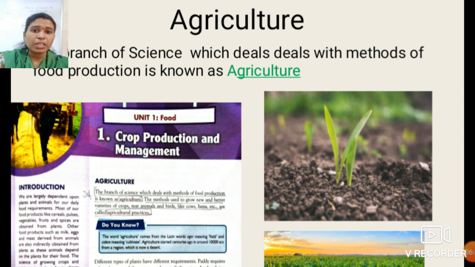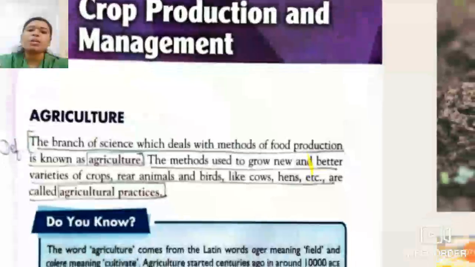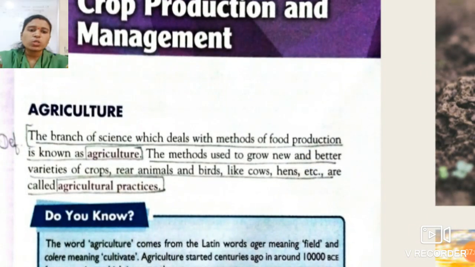Again students, the branch of science which deals with the methods of food production, that branch is nothing but agriculture. Okay students, see this definition in your textbook also. The branch of science which deals with the method of food production is known as agriculture.